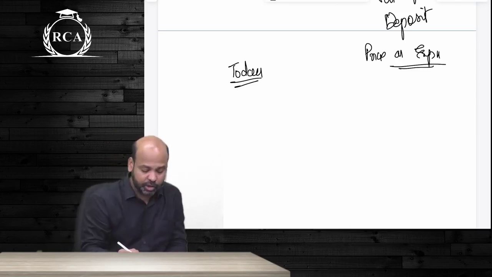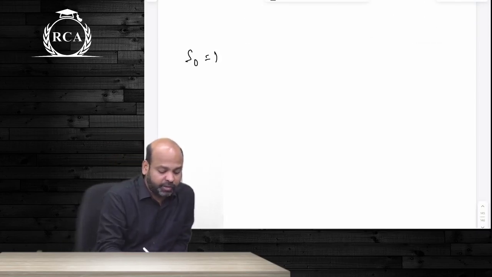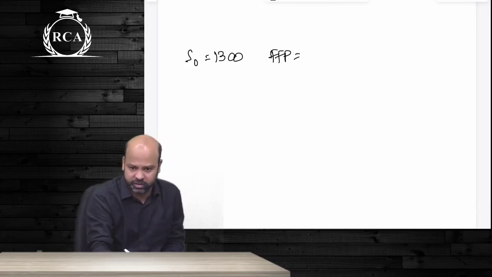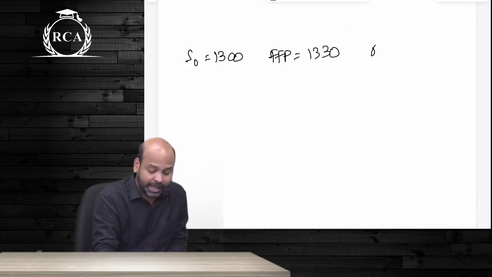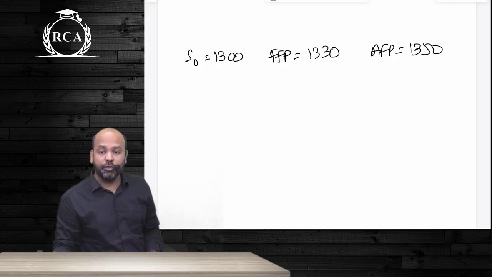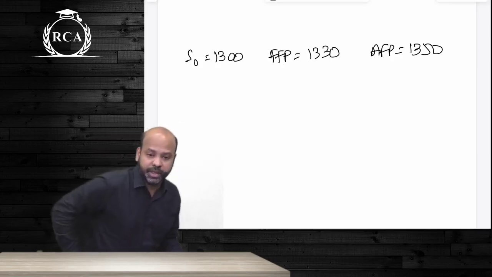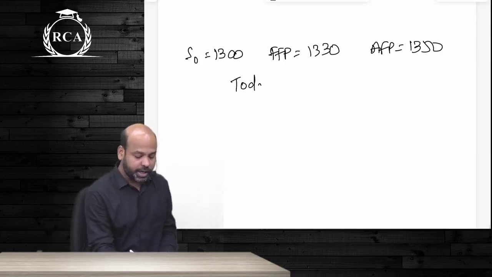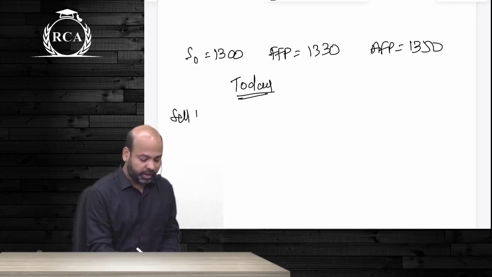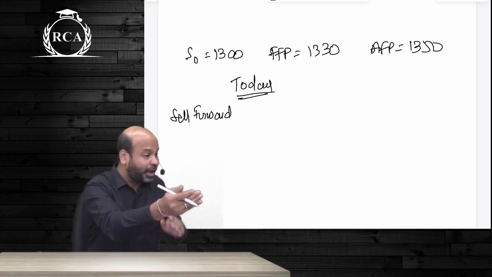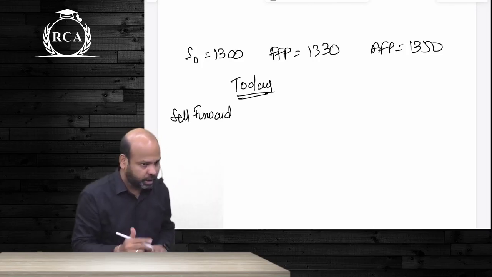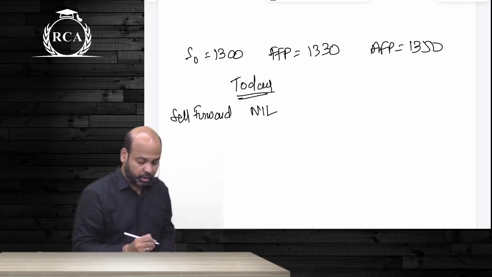For example, I am assuming now, let us say spot price today is 1300. Fair forward price including borrowing cost is 1330, but actual forward price is 1350. If actual forward price is 1350, is it overpriced? So what will you do on the current date? You will sell forward. If you are selling a forward contract, you do not need to pay or receive any money theoretically. So cash flow will be 0.